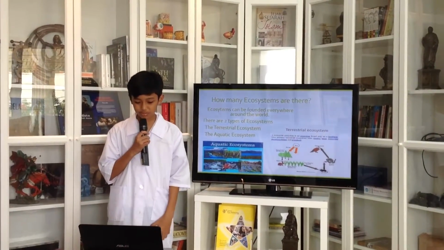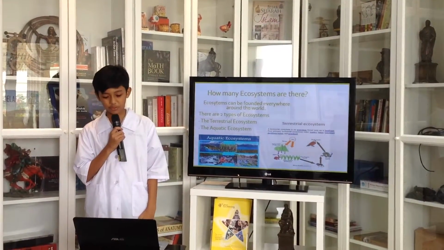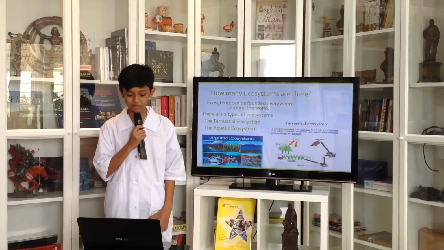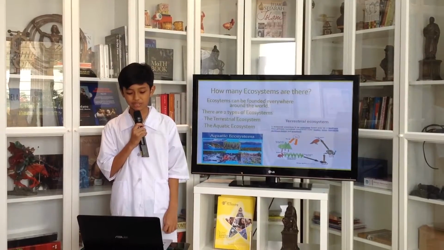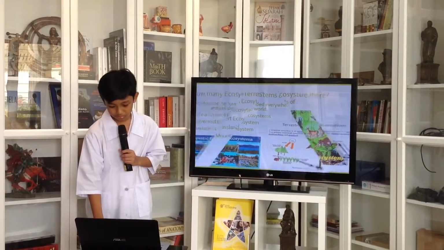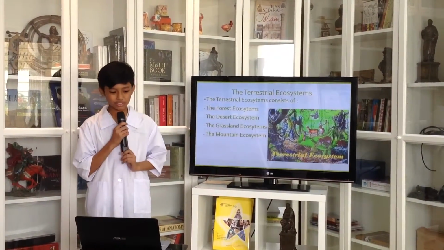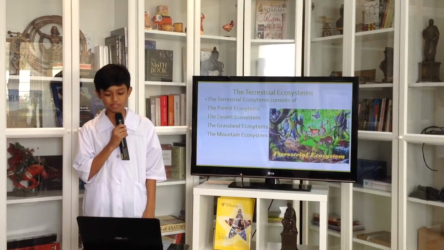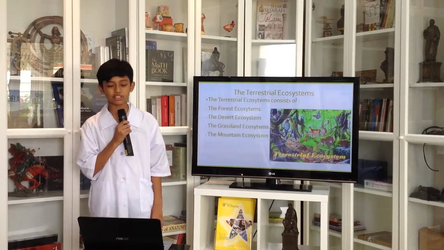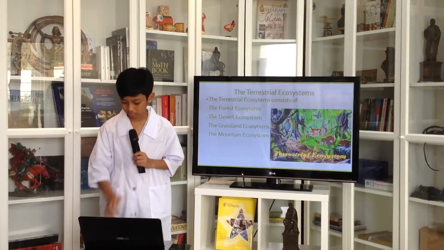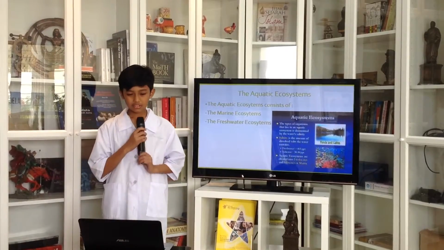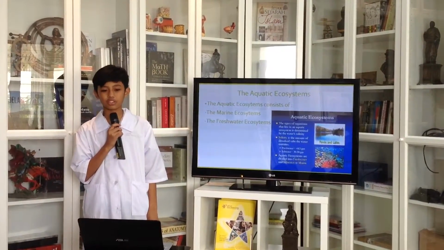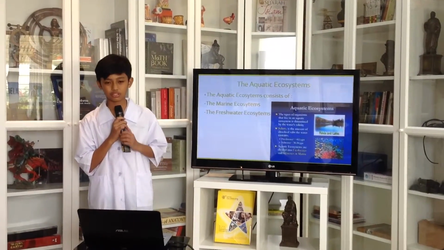How many ecosystems are there? Ecosystems can be found everywhere around the world. There are two types of ecosystems, the terrestrial ecosystem and the aquatic ecosystem. The terrestrial ecosystem consists of the forest ecosystems, the desert ecosystems, the grassland ecosystem, and the mountain ecosystem. And then there is the aquatic ecosystem. The aquatic ecosystem consists of the marine ecosystem and the freshwater ecosystems.